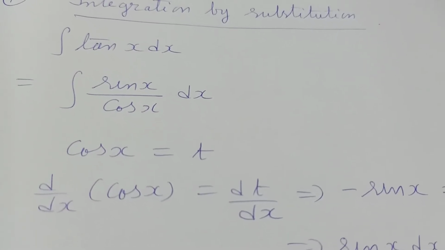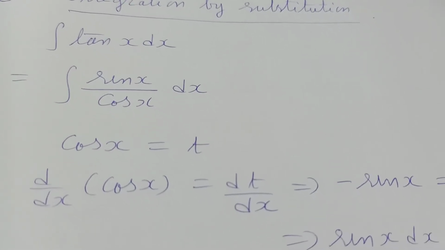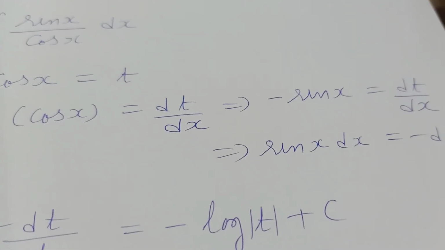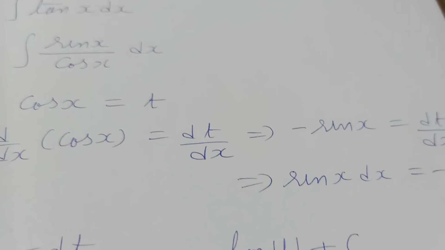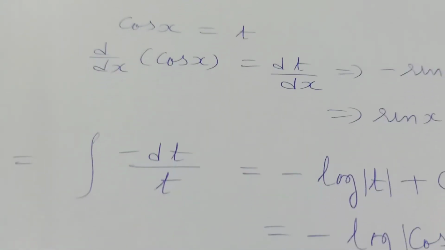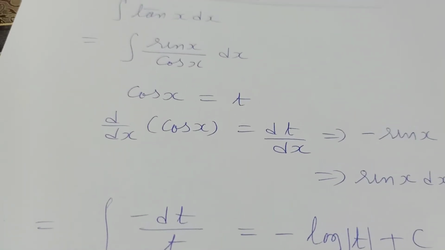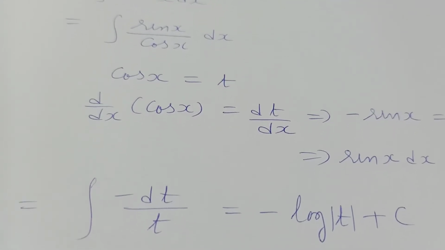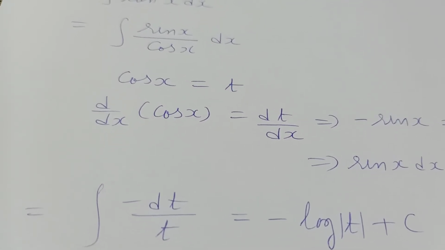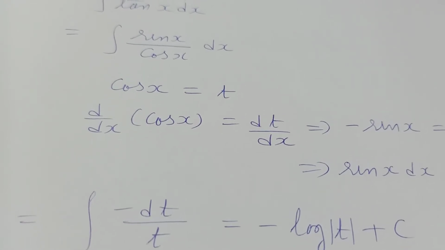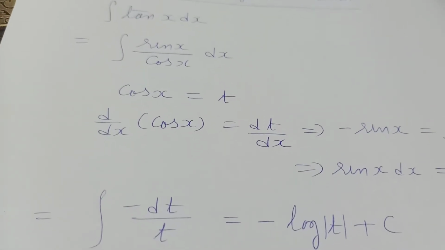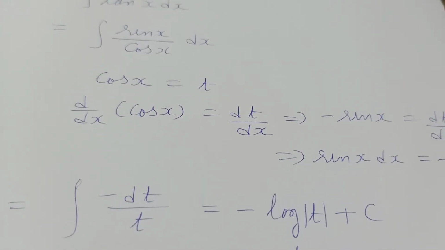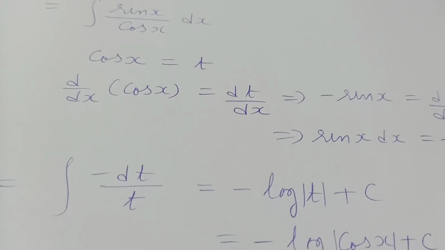So what happened? If we put the denominator equal to some variable, then we will get the value of the numerator, that is sin x dx, which comes out to be minus dt. So the given integral becomes minus dt by t. Sin x dx becomes minus dt and cos x equals t. Now dt by t equals log of mod t, so we get the answer as minus log mod t plus c.